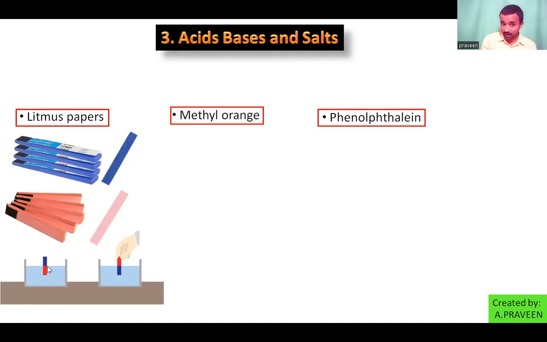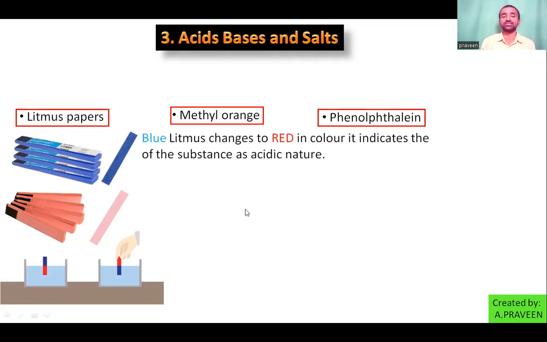See here, up to the portion you immersed into the liquid substance, it changed into red color. So blue changed into red, and that indicates the nature of the substance is acidic.